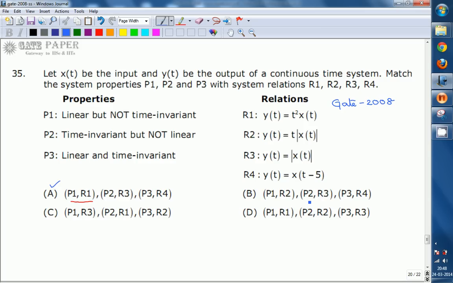P2 is there in all the remaining options but not in option A. That's why we can conclude that option A is correct.